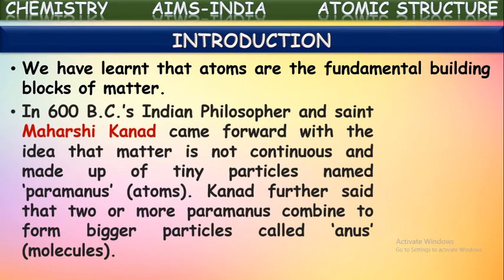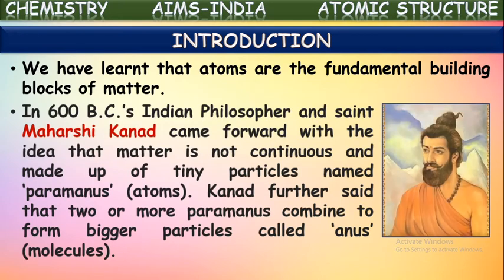In 600 BC, Indian philosopher and saint Maharshi Kanad came forward with the idea that matter is not continuous and is made up of tiny particles named Paramanus. Yes, Maharshi Kanad in 600 BC itself told that every matter is made up of small particles called Paramanus. He told that matter is not continuous, it is composed of many small and tiny particles. He called those tiny particles Paramanus.